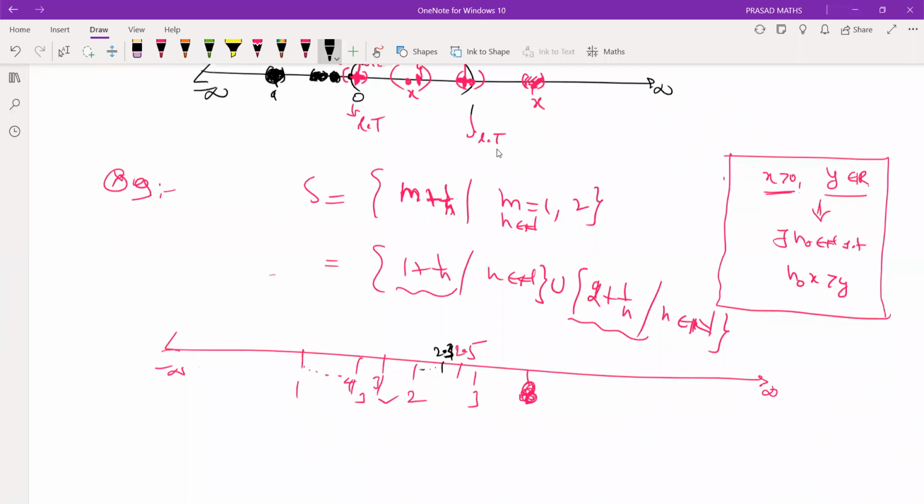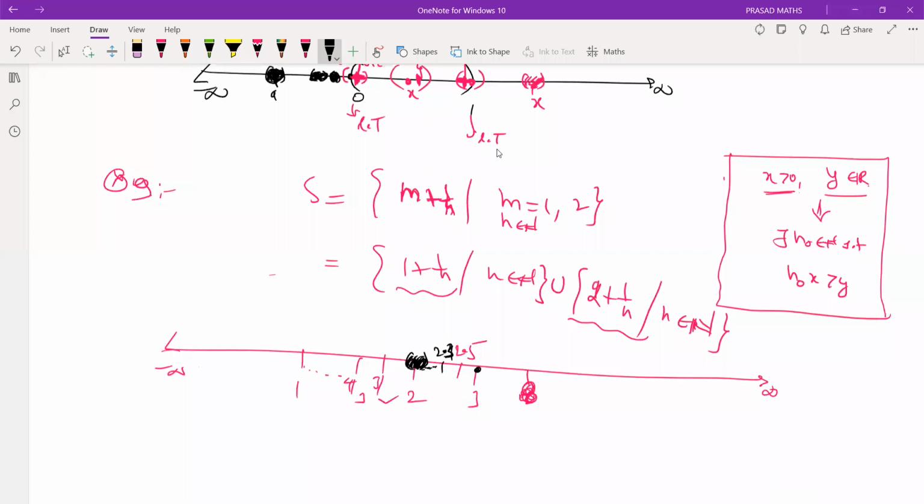Suppose you look at this point 2. Is it a limit point? Yes, because it tends to 2. By the Archimedean property, you find a big natural number n such that 2 plus 1/n is inside the neighborhood. We did the same earlier. So 2 is a limit point.